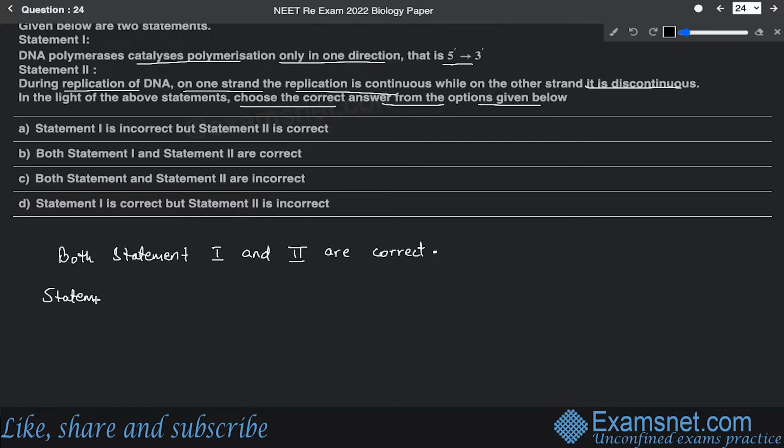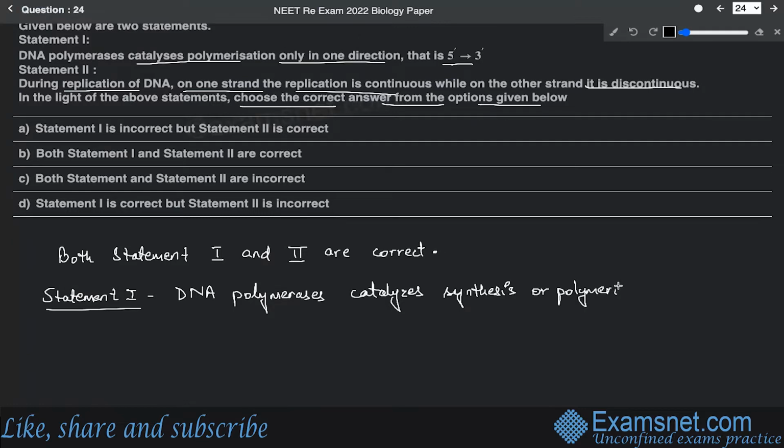So statement 1, all right, which says that DNA polymerases are basically the enzymes that catalyze the polymerization or synthesis of DNA in only one direction.